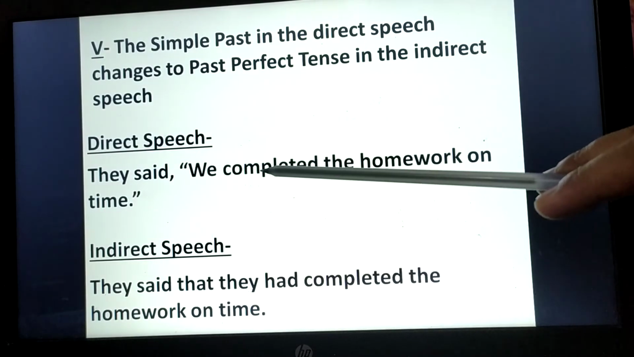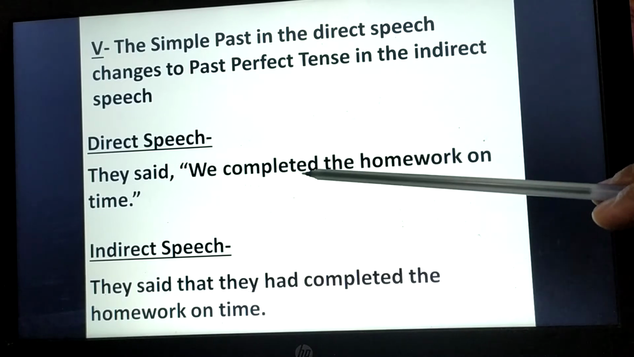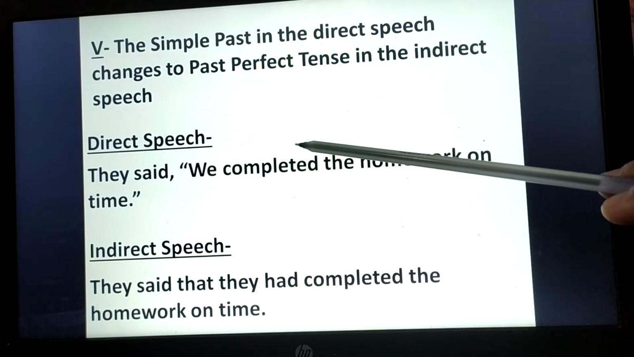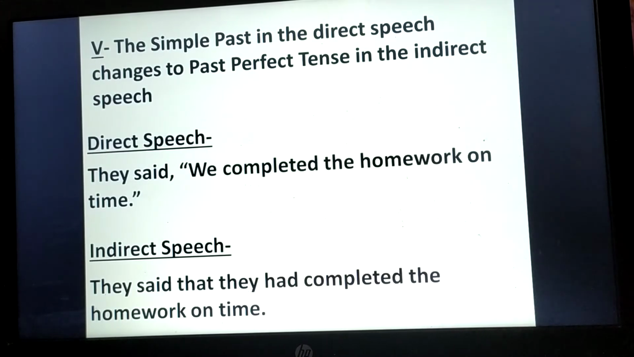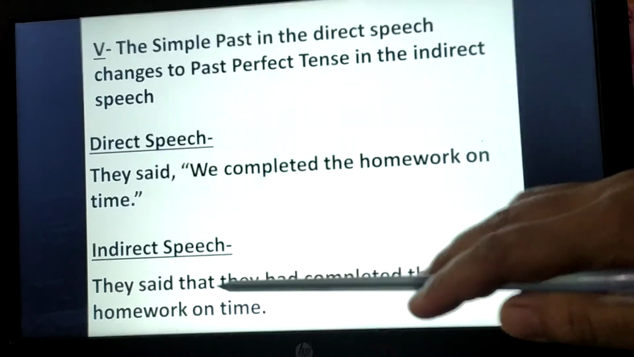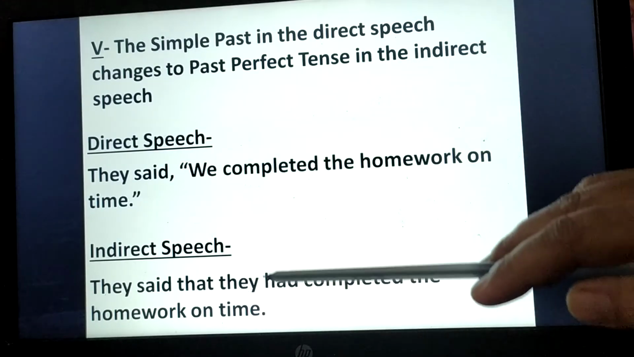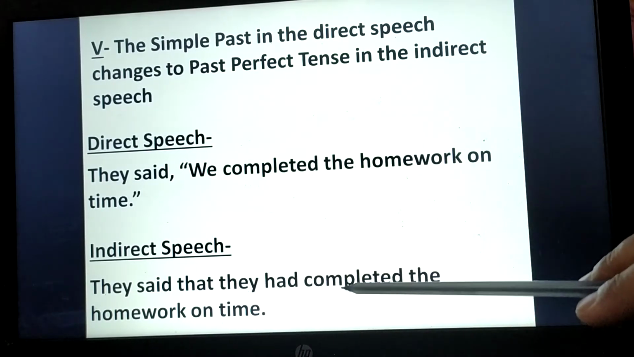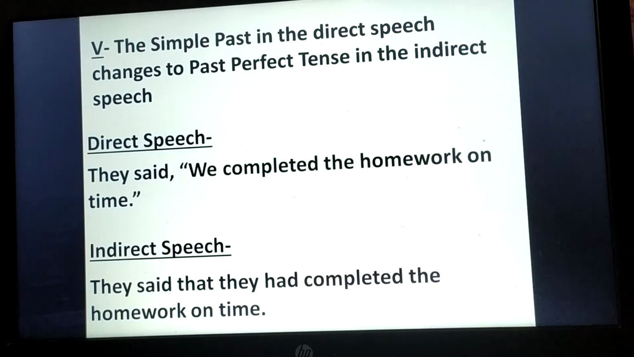Here, "we completed" is showing the simple past tense, but when we converted it into indirect speech, it became past perfect tense. "They had completed" is showing the past perfect tense.